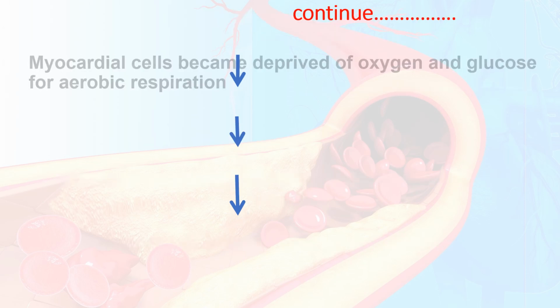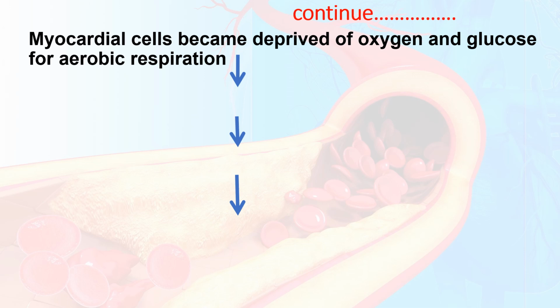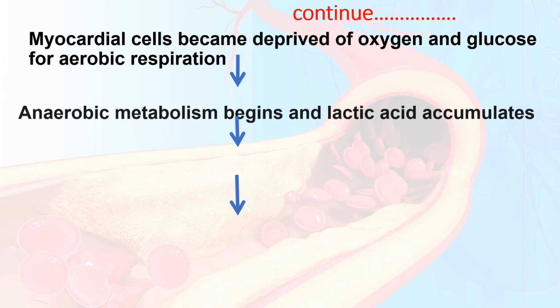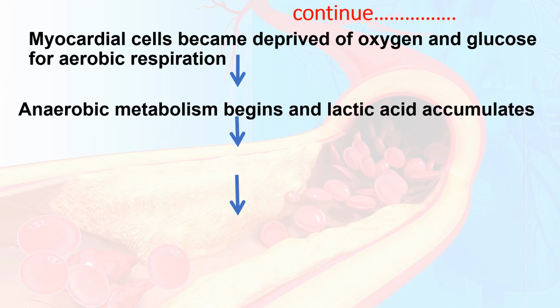Further, myocardial cells become deprived of oxygen and glucose for aerobic respiration. Aerobic respiration is a natural oxygenation process in the cells. When it is altered, instead of aerobic respiration, anaerobic metabolism begins and lactic acid accumulates.